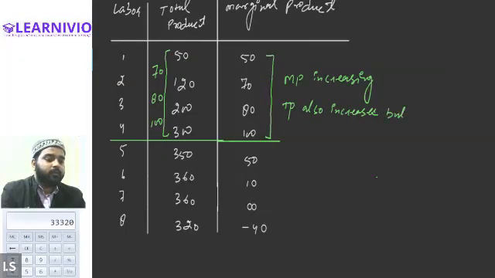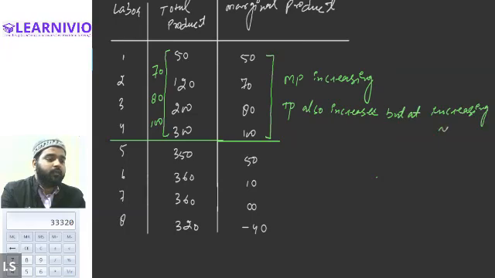But at an increasing rate always. Increasing rate basically means faster than the previous increasing rate. Is that clear? Yes, sir.